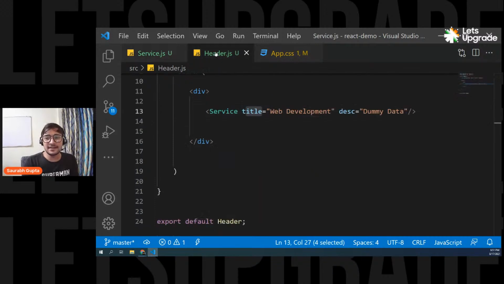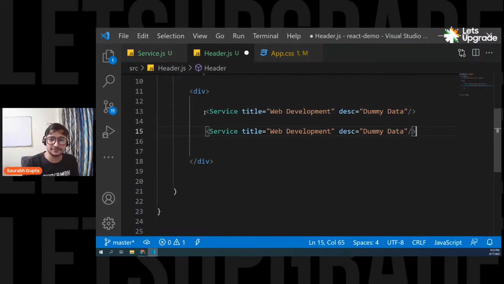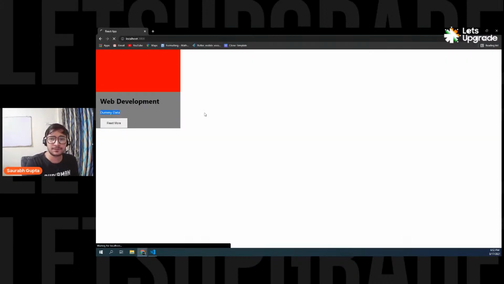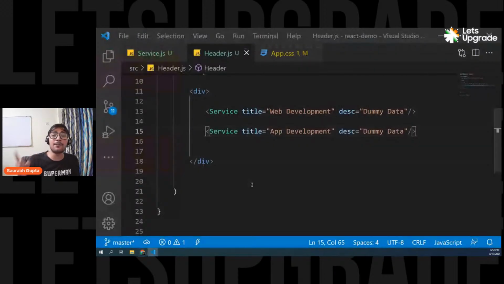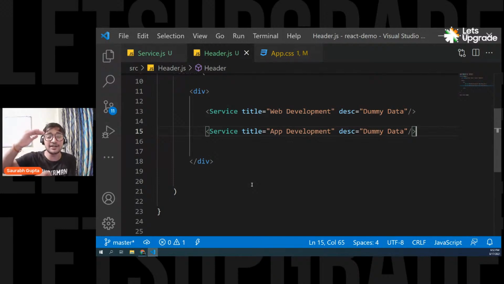Okay, now guys, see, I can create one more card like this, right? So let's say I pass app development. So basically now I'm using my card component again and again, and here I'm simply passing dummy data. Now let's see. Here we go. Now we have a web development card and an app development card. So we created the component only once, a big component. We wrote the whole big HTML only once, but we are using it multiple times without writing that much code.